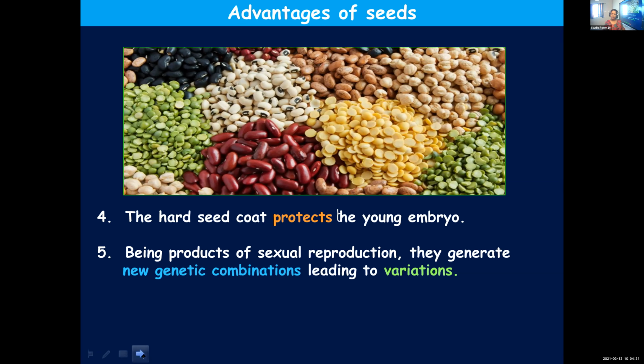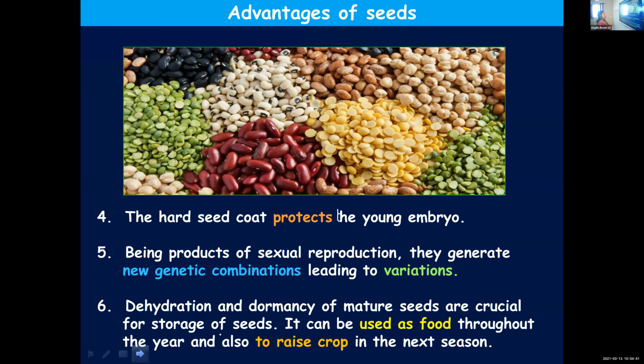And the sixth, or last one: dehydration and dormancy of mature seeds are crucial for the storage of seeds. They can be used as food throughout the year and also to raise a crop in the next season. You know that seeds get dry. As development proceeds, the moisture content keeps reducing, and finally it becomes 10 to 15% of its mass. This is very important, enabling seeds to be stored for a longer time.